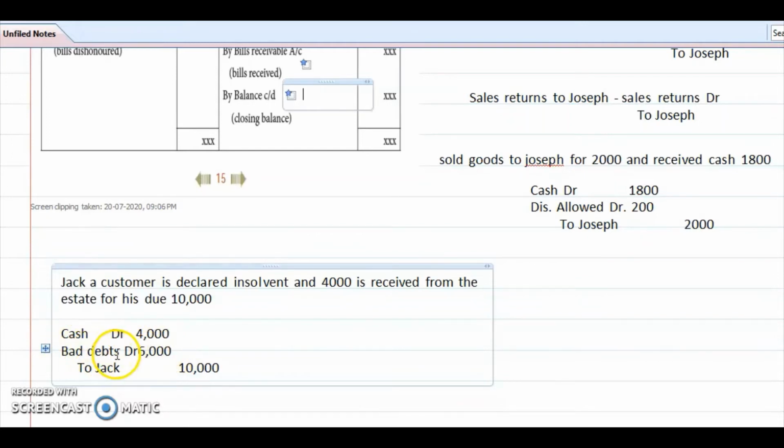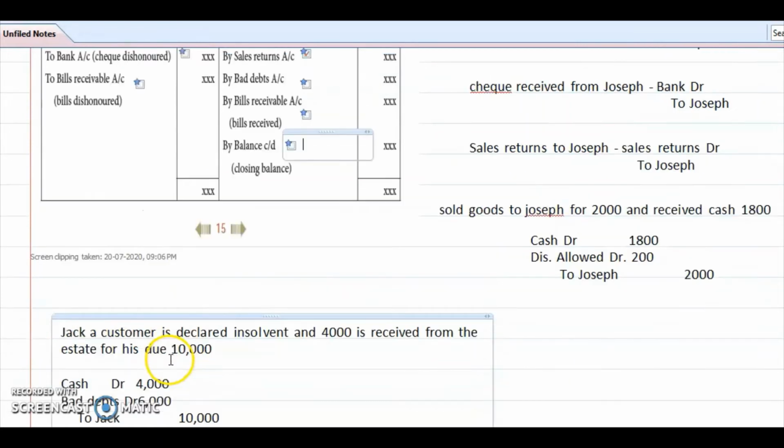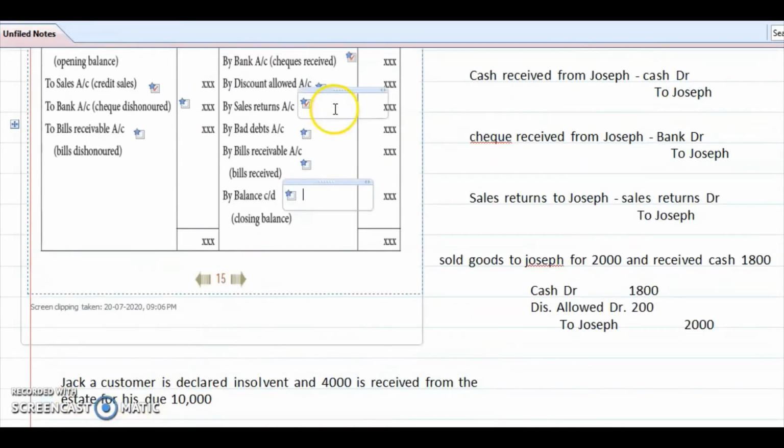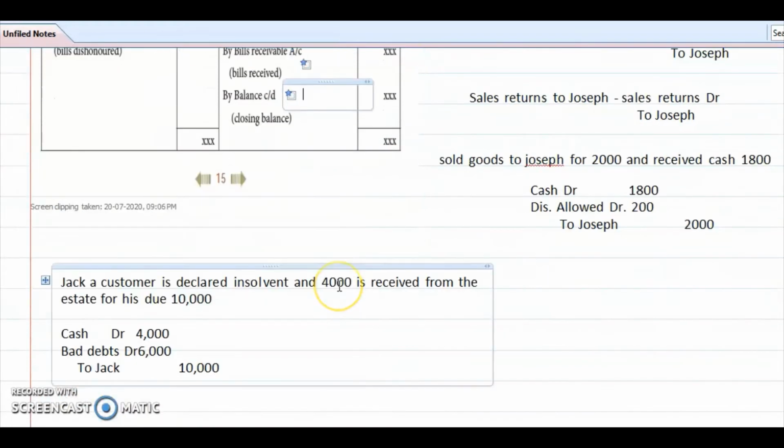So that is called bad debts. Bad debts is nothing but an expense, which is a nominal account, and it may or may not arise, and in a future period it may or may not be recovered. Most of the time we will not be able to recover bad debts. So bad debts, rupees 6,000, is on the debit side, so we write it on the credit side of the debtors account. So, bad debts. Okay, can you understand now?